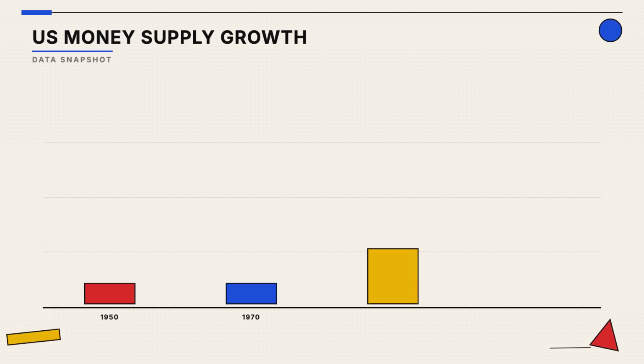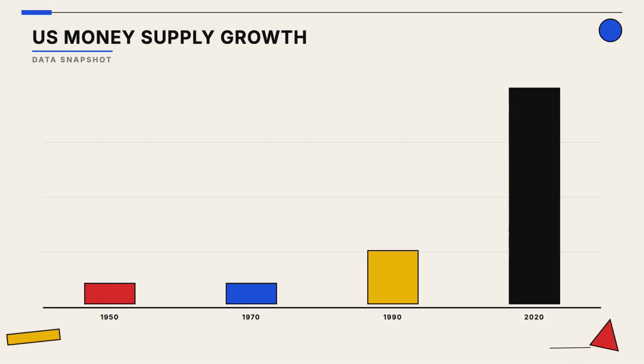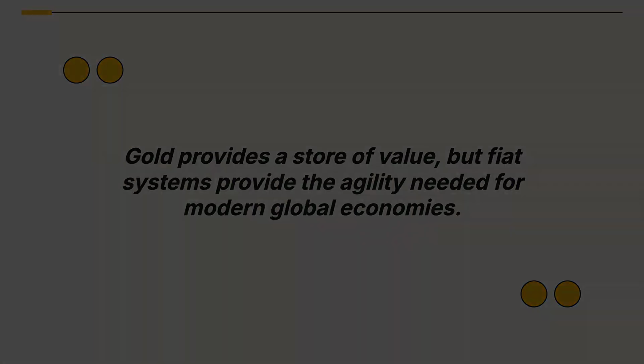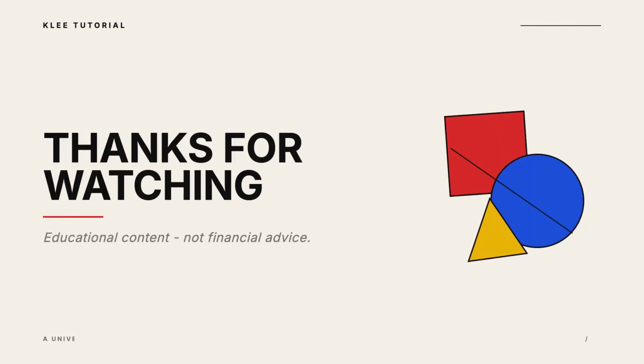Without the gold standard, central banks gained the flexibility to expand the money supply to respond to economic crises or growth needs. While some investors still view gold as a hedge against inflation, modern economies rely on the flexibility of fiat currency. Understanding the history of money helps you see the bigger picture of how our economy functions today.